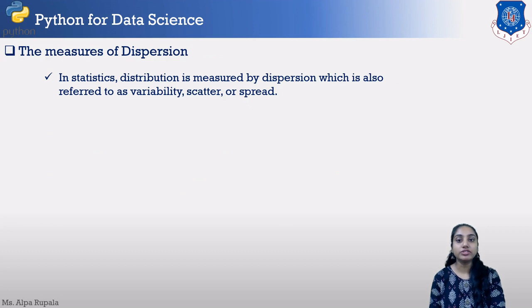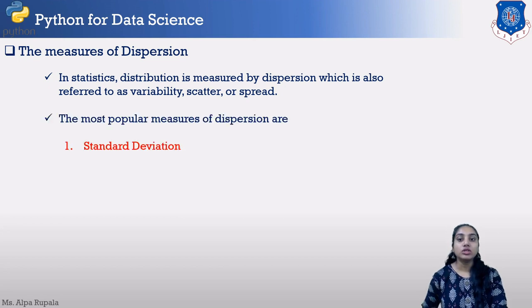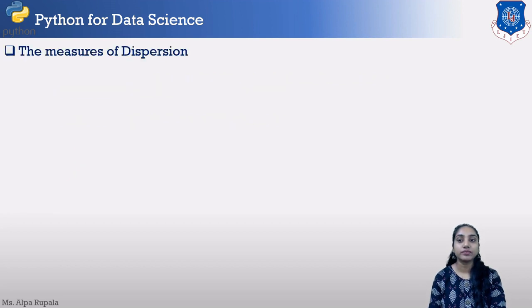Now the next one is measure of dispersion. A measure of dispersion is basically referred to as the variability, scatter and spread value. There are three most famous measures of dispersion. First one is standard deviation, second one is variance, and third one is interquartile range.